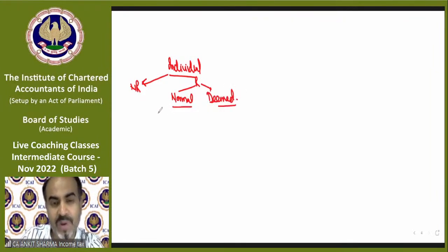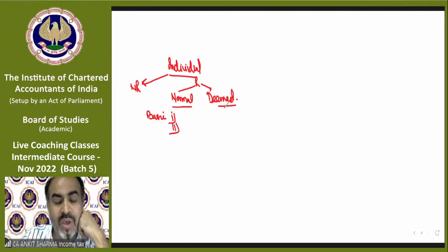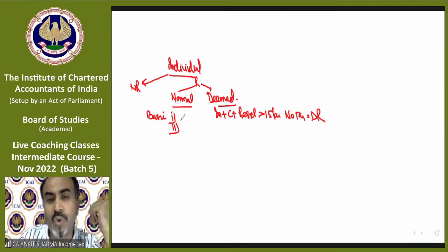In case of normal resident, there are some basic conditions. Either you fulfill 1 or 2. In deemed resident, if you are an individual who is a citizen, residing outside India, having more than 15 lakh rupees income on which no tax is paid, you will be called a deemed resident. Either you fulfill condition 1 or 2, you will be a resident.